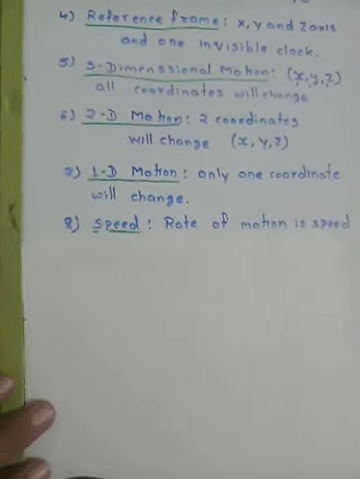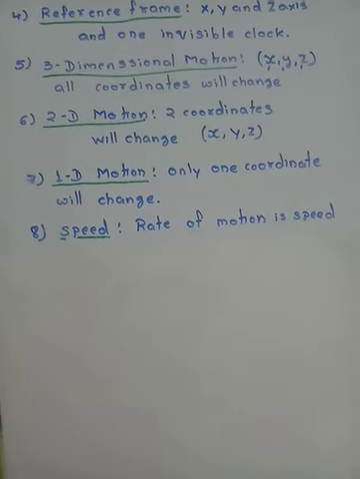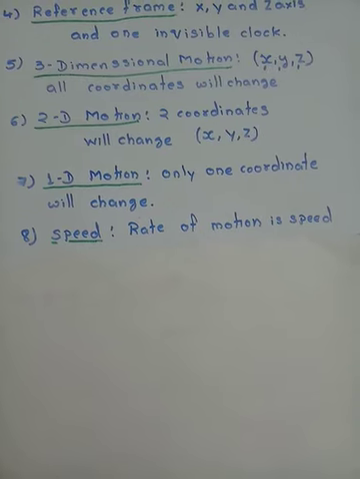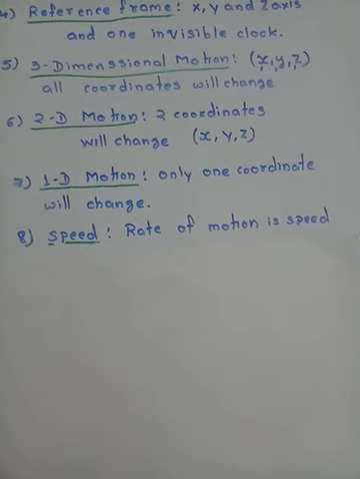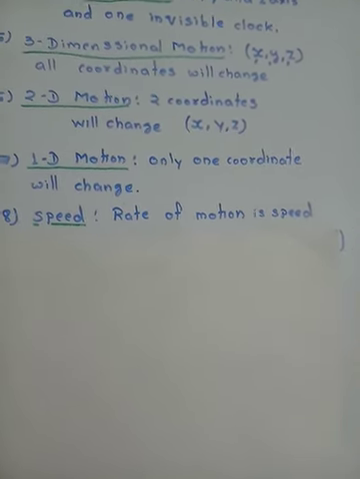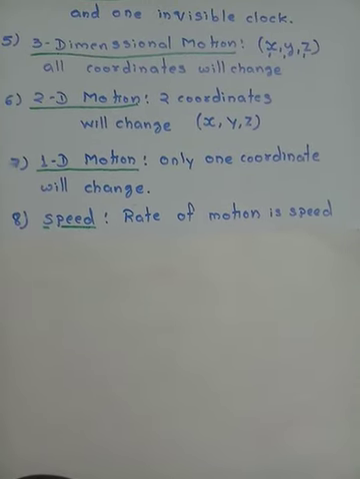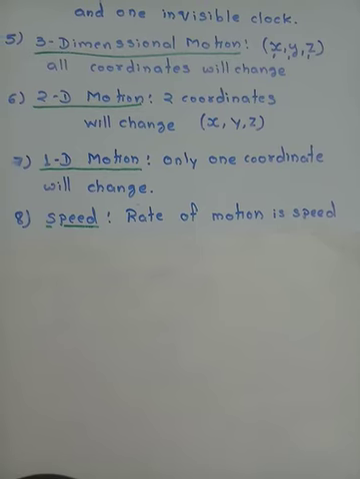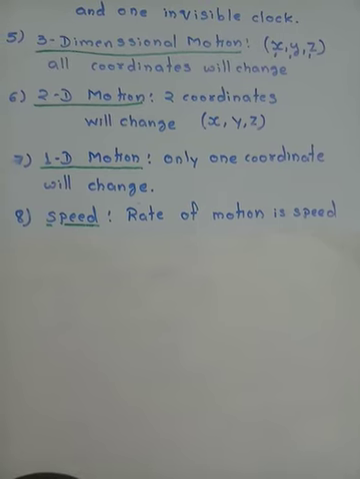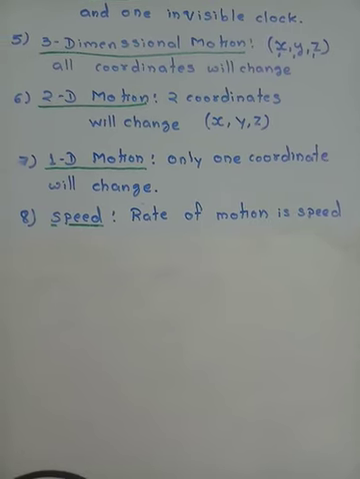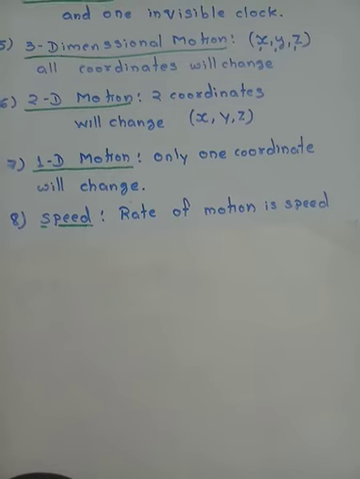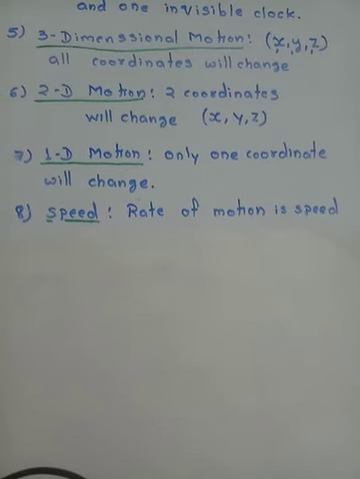Coming to next, what is next? Speed. No need to explain this. This is a very simple term, speed. Speed tells us how fast or how slow the motion is taking place. And how to define it? It is the rate of motion that is defined as speed. What is speed? Rate of motion.